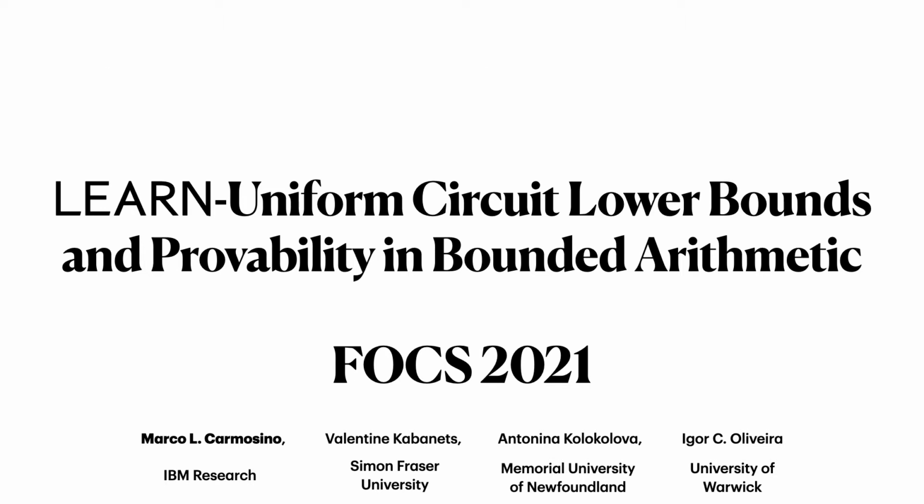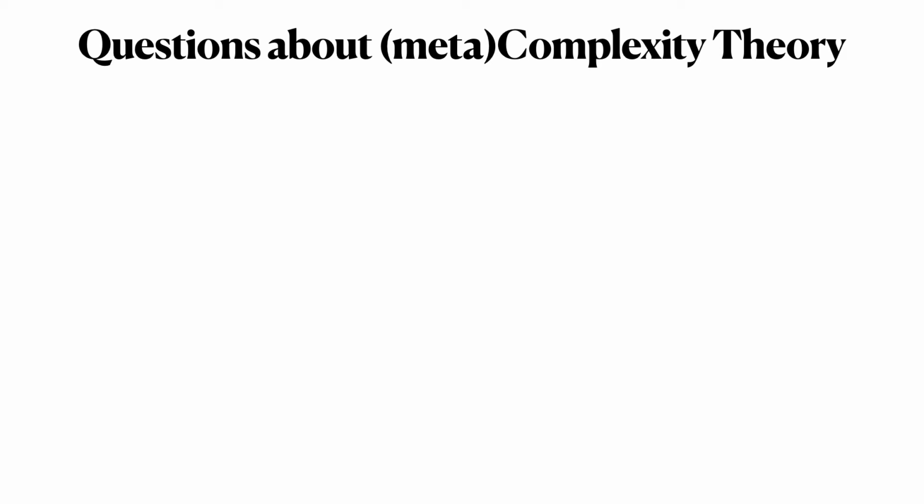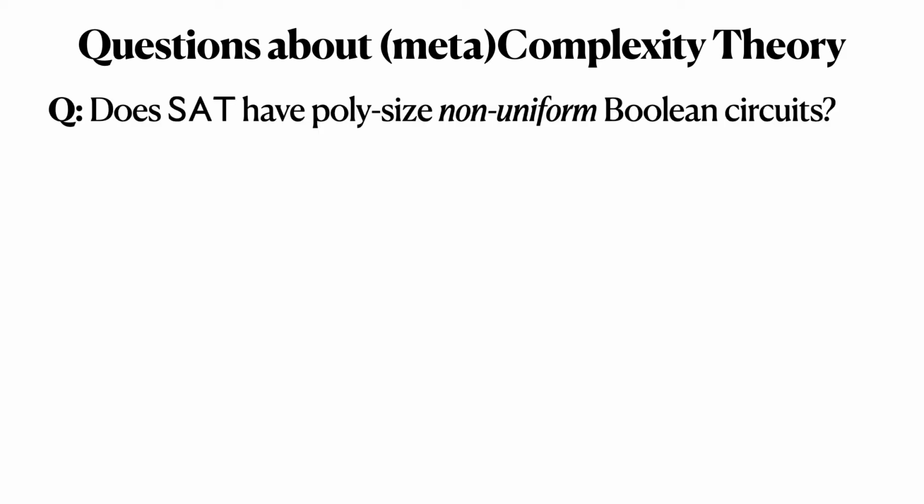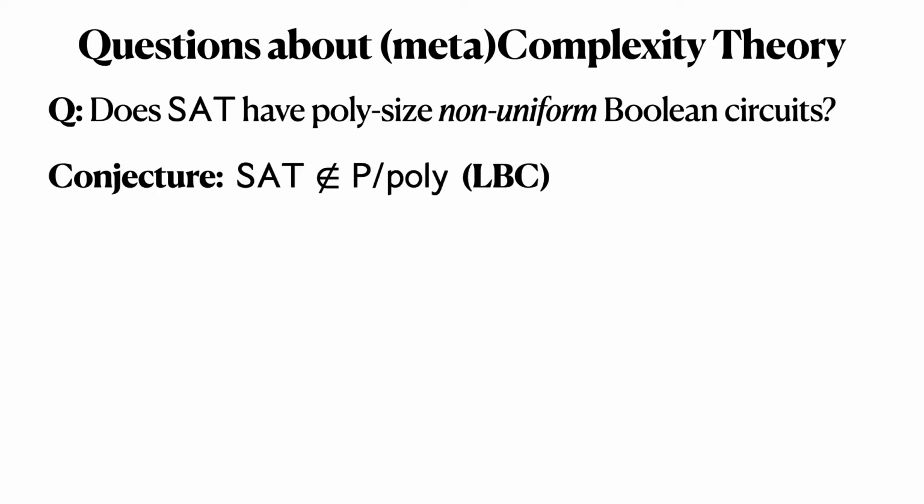Let's start with some questions about complexity theory and metacomplexity theory. The first question is just P versus NP for circuits. Does the Boolean satisfiability problem have polynomially sized, so efficient, non-uniform Boolean circuits? Do efficient circuits solving this problem even exist? We conjecture no. We conjecture that satisfiability is not in P-poly, and this is a lower bound conjecture.